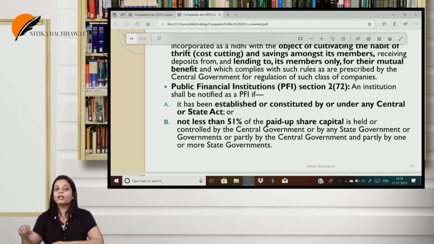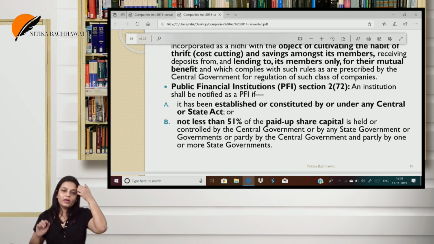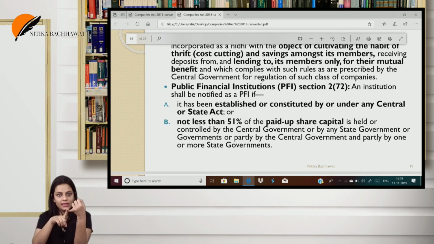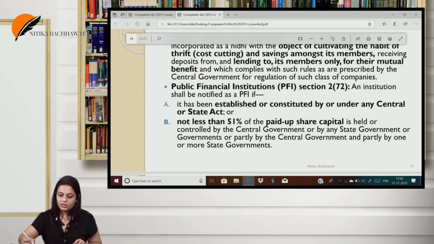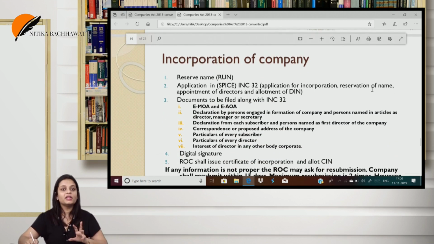As of today in India, we only have 3 public financial institutions. So what are these financial institutions? LIC, Life Insurance Corporation, IFDC, Infrastructure Finance Development Corporation, and UTI, Unit Trust of India. So these are the 3 financial institutions as of today that we have in India.